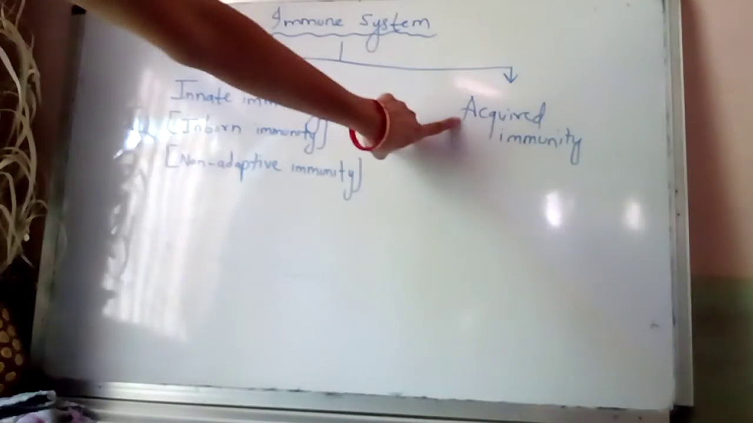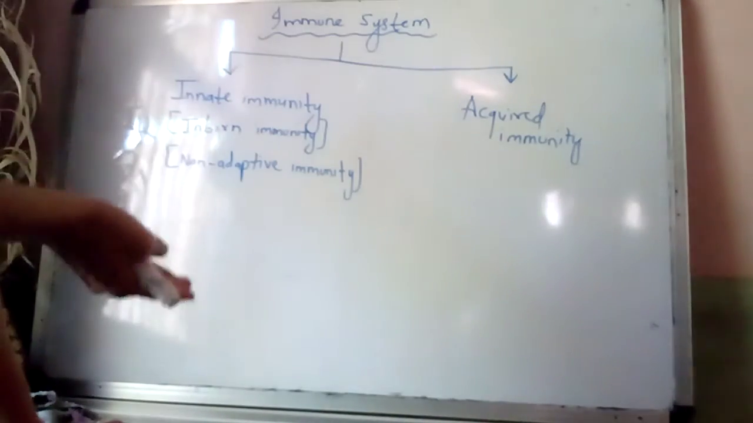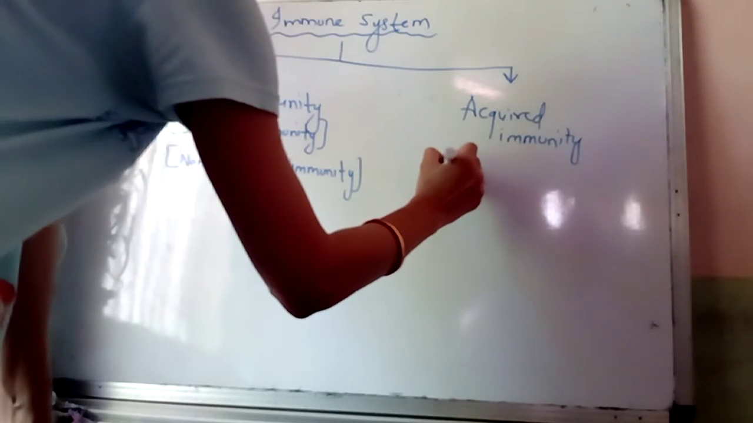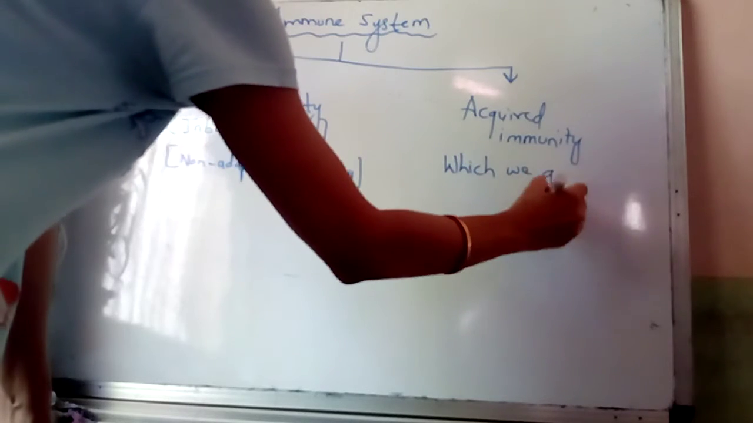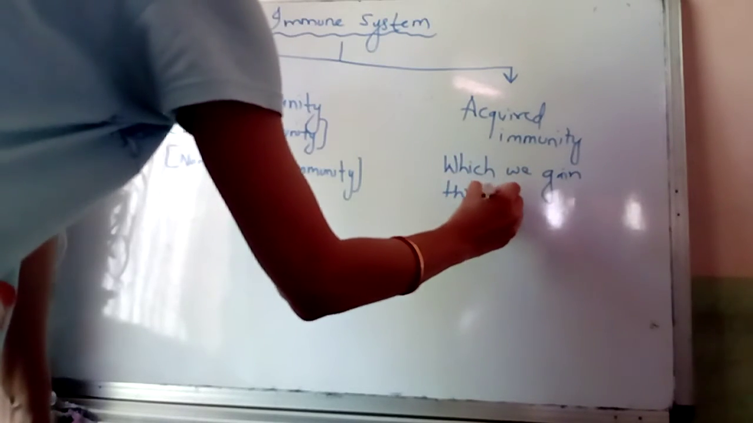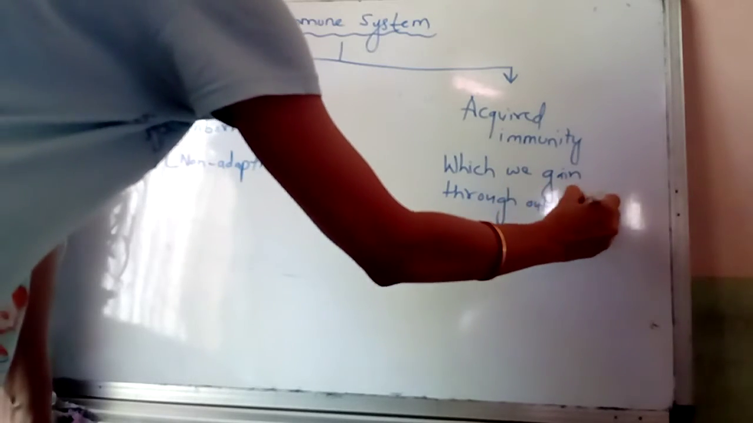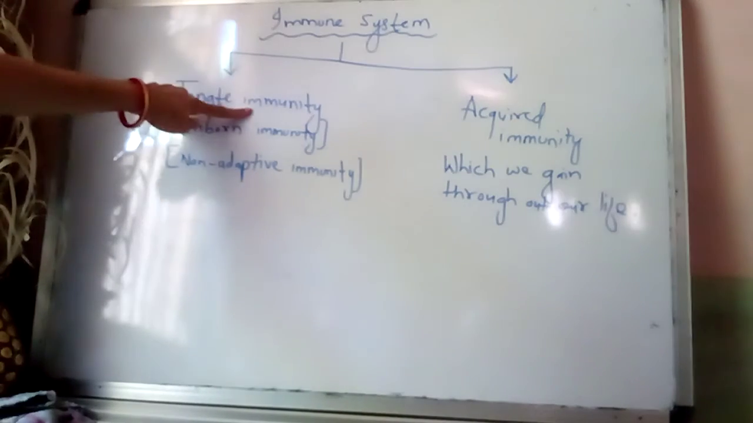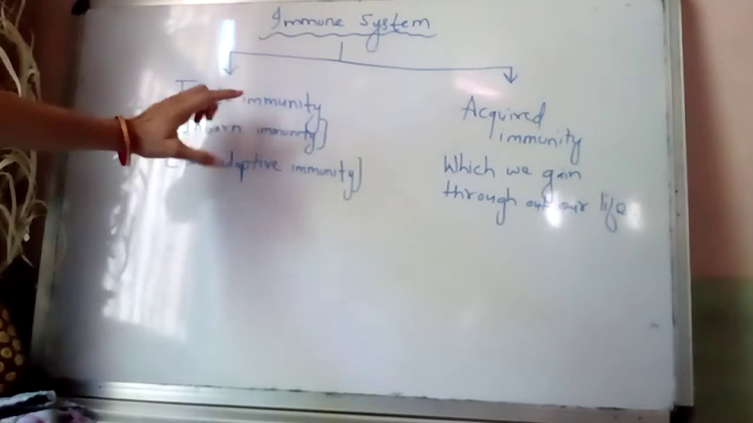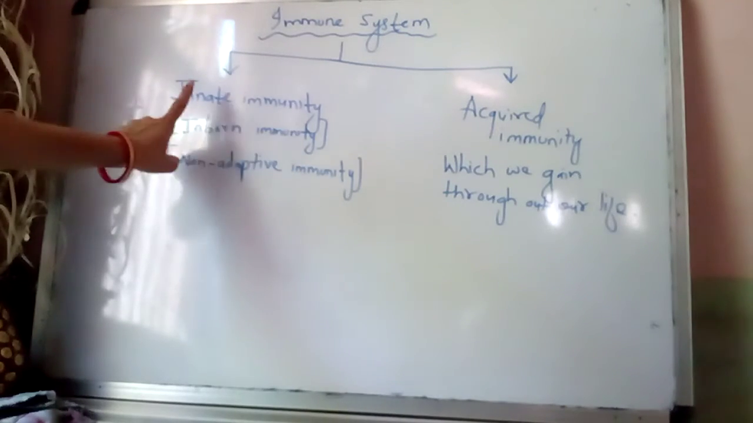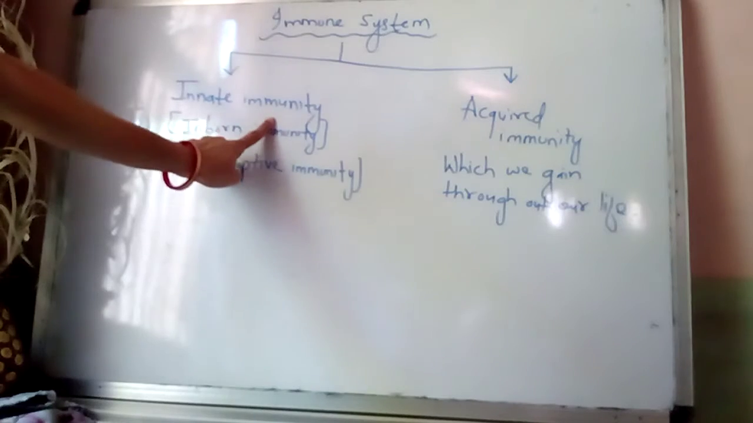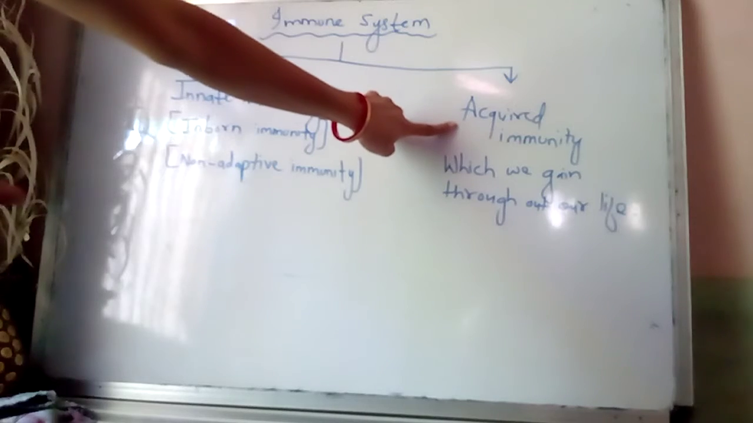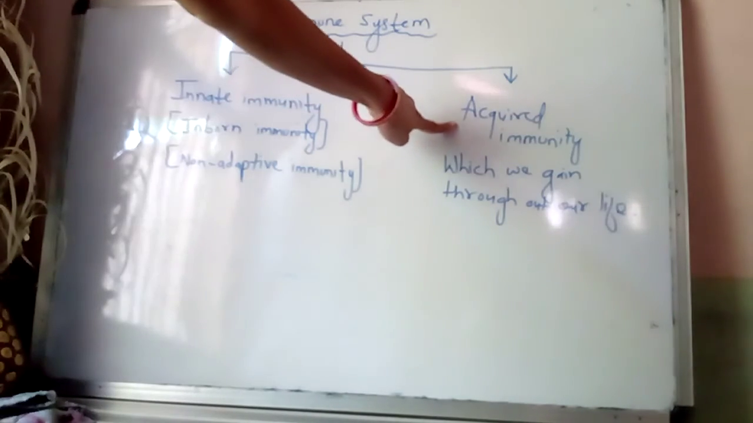Now, the acquired immunity means the immunity which we gain throughout our life. In innate immunity, the immune mechanism is other than antibodies, means there is no antibody involved in the innate immunity, while in acquired immunity, antibodies are produced by our immune cell to destroy the pathogen organisms.